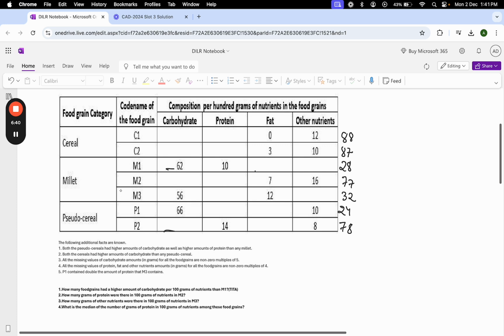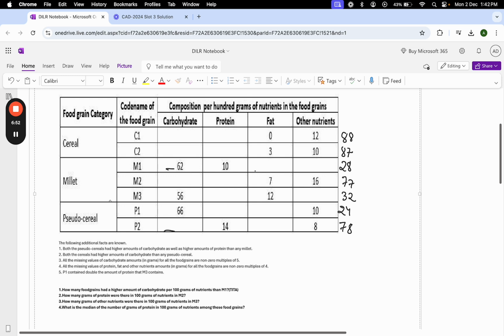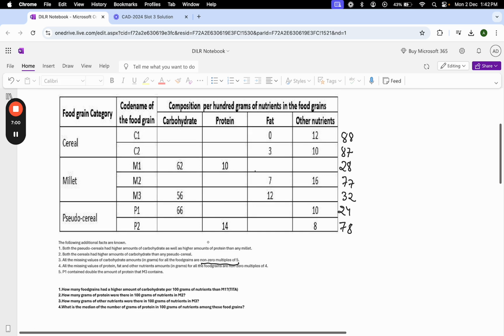We know that the value of P2 will be greater than 62 from this condition. And the value of P2 is a multiple of 5 as well, which is also given in this condition.